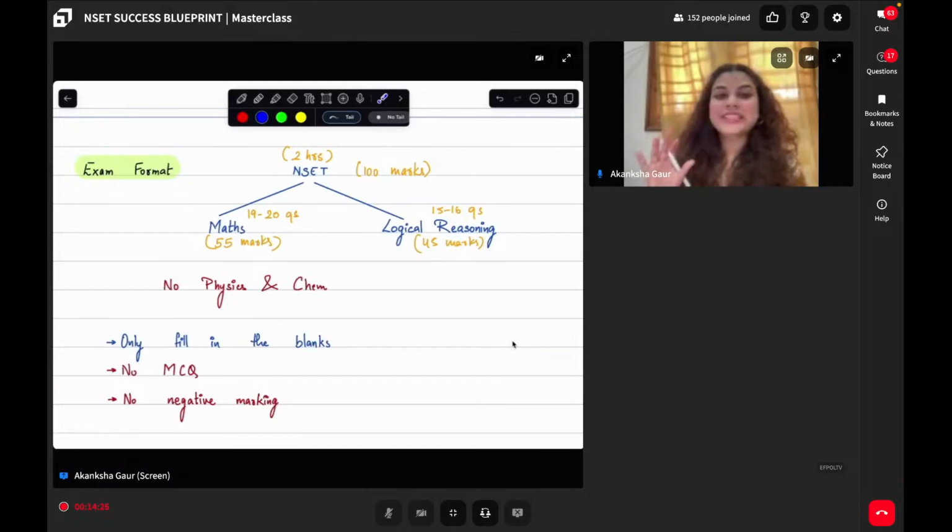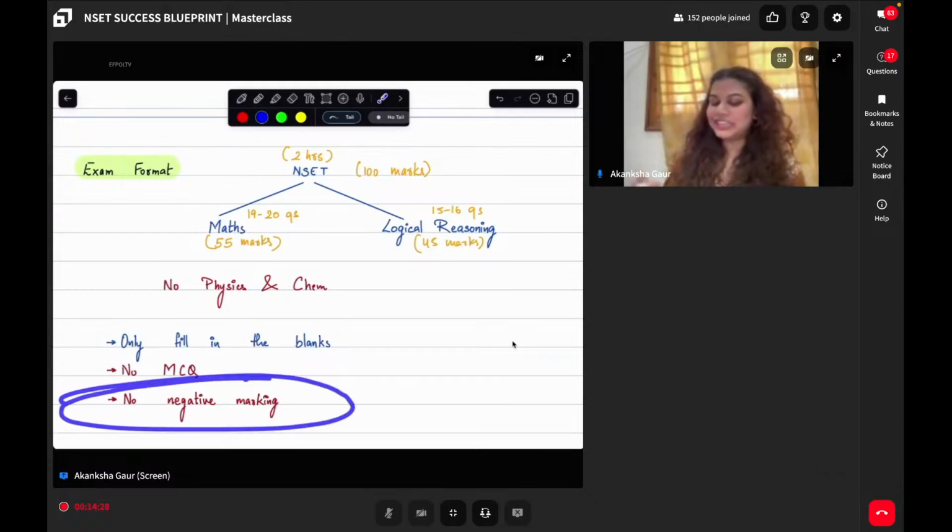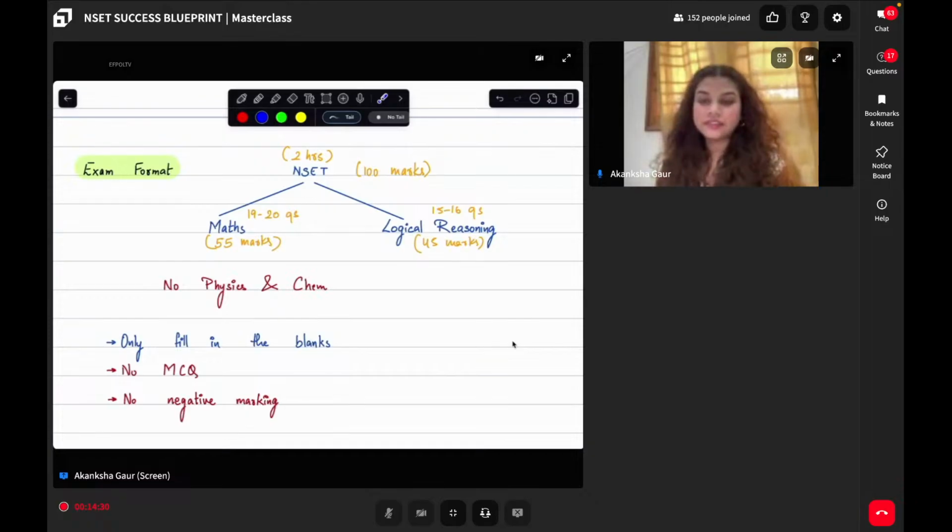So please remember, there is no negative marking. So again, a sigh of relief: because there is no negative marking, you can do some amount of guesswork.